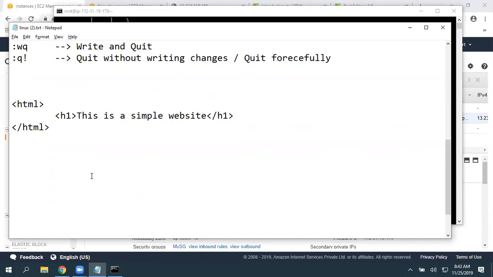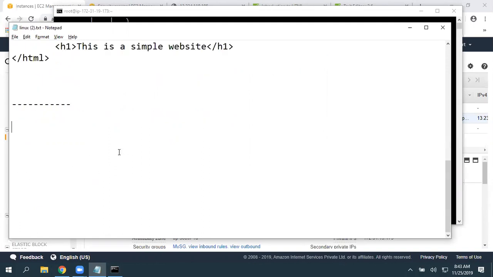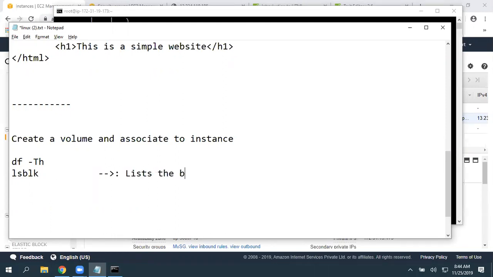So after this, what we did, we have talked about volumes, right? So first of all, create a volume and associate it with the instance. Then df -h, and lsblk, which lists the block devices.